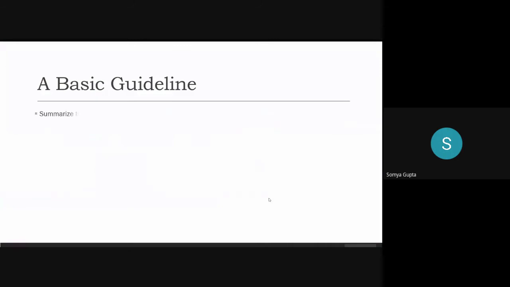Okay, so now we'll go to the basic guideline. The first step, whenever you're approaching a case interview, is to summarize the question. You may not know exactly what the interviewer said, or you may not know exactly the objectives the interviewer has set. So to clarify all of that, just summarize the question once. That way, even if there are hidden objectives, you'll figure them out. The next step is to verify the objectives. Again, this is similar. Summarizing the question was so that you make sure that you don't miss any detail. Verifying the objectives is finding out if there are any different objectives there.